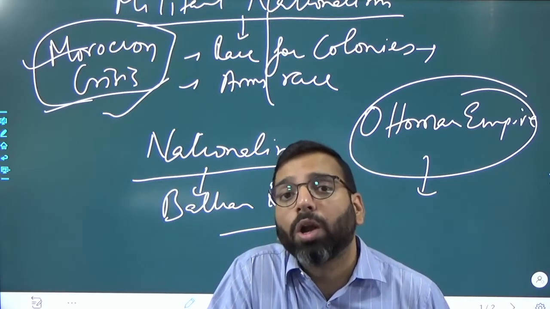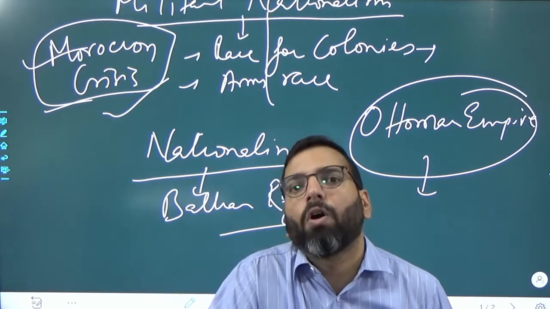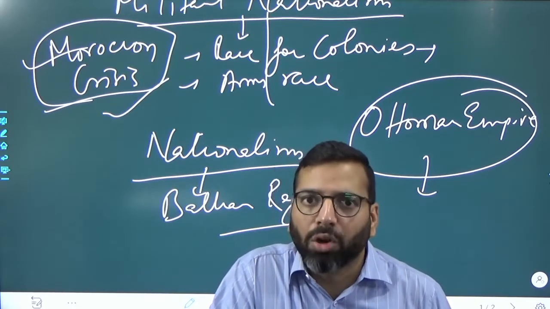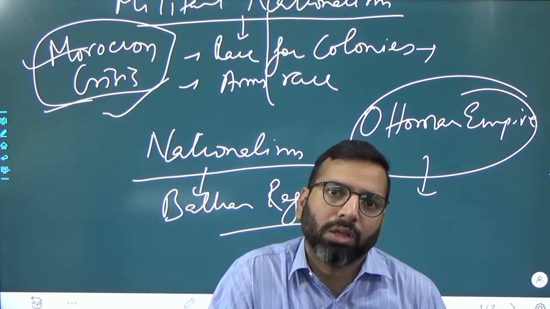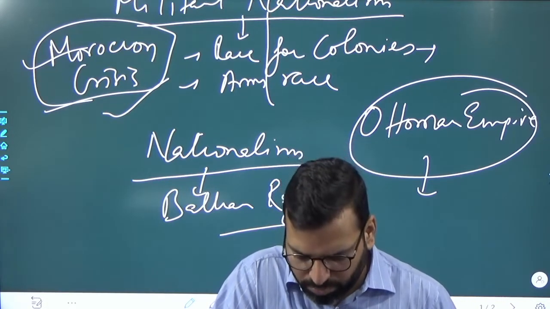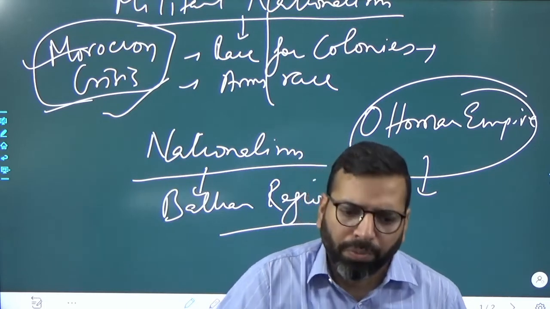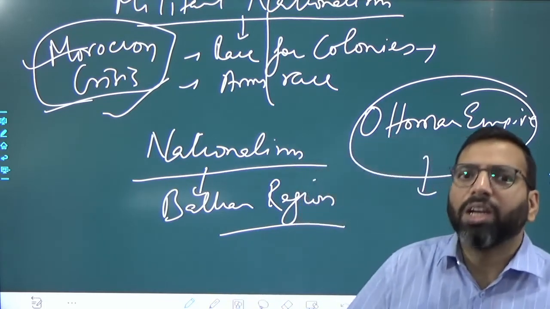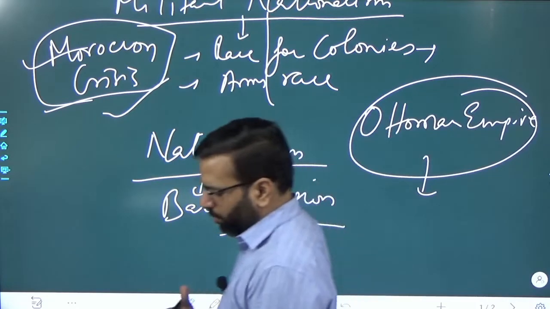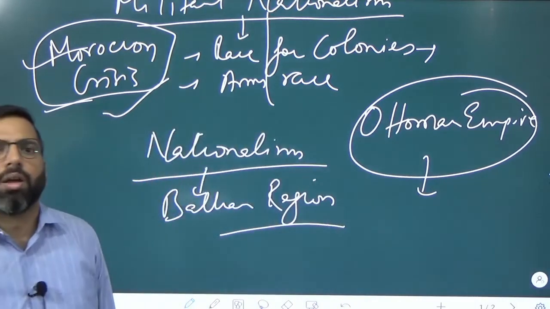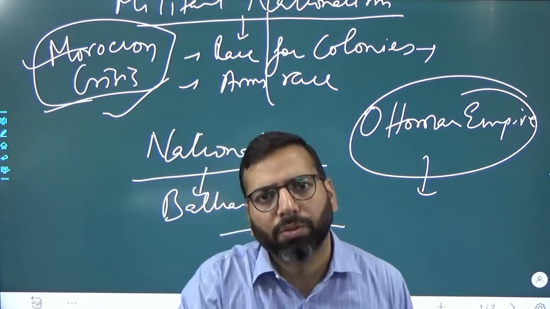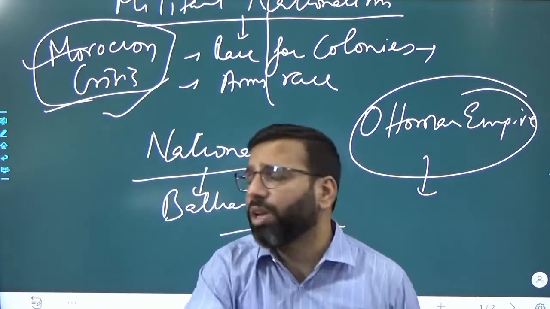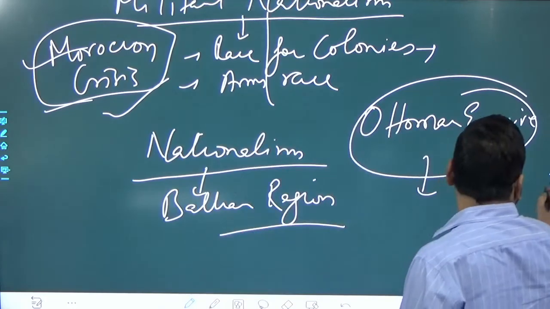Britain was apprehensive of Russia's expansion in this region, and therefore did not support it, and did not try to solve this problem in the Balkan region, and thus it became a major cause for the First World War. And when you read the question, it says